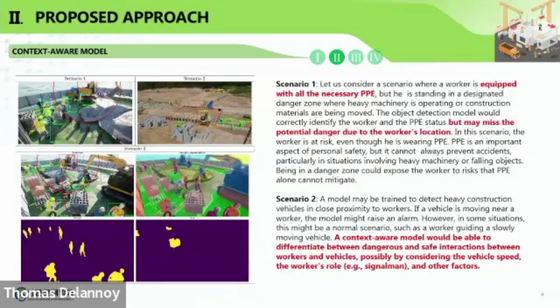In this case, with only the detection result, the model cannot know whether it is actually a risk or not. In the second scenario, a worker walks into the vehicle, and with only the segmentation result, the model cannot infer whether it is a risk or not.